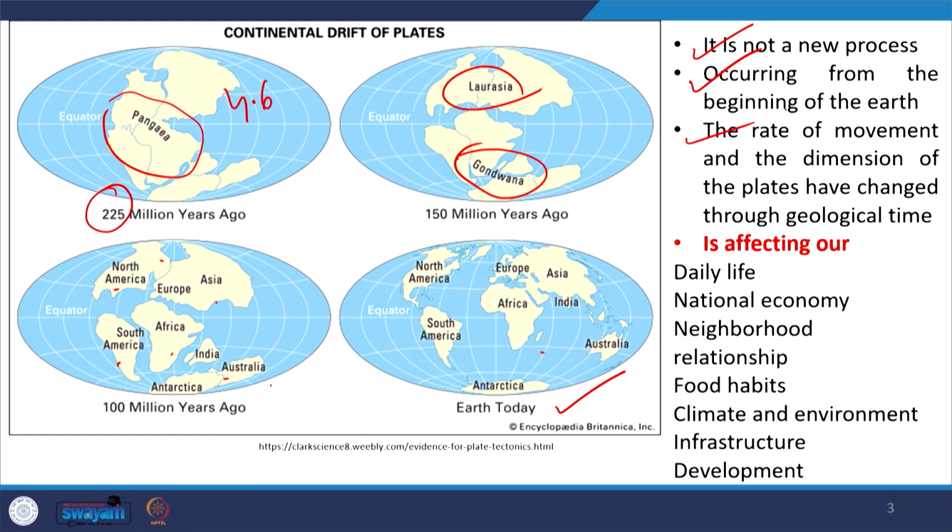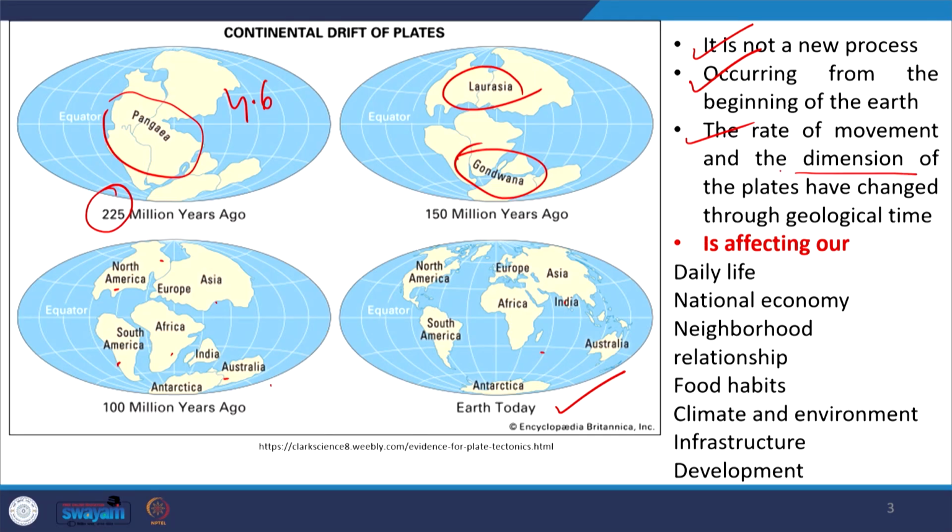The rate of movement and the dimension of the plates have changed through geological time. The rate of movements we have discussed, and the dimension of the plate is also very important. When I say dimension of the plate, that means the x, y and z dimensions. The x, y dimensions, that is the area, have increased or decreased. Some plates decreased in area, some plates gained area, and the z dimension is the thickness. There are two reasons how the thickness is changed. One is called vertical accretion.